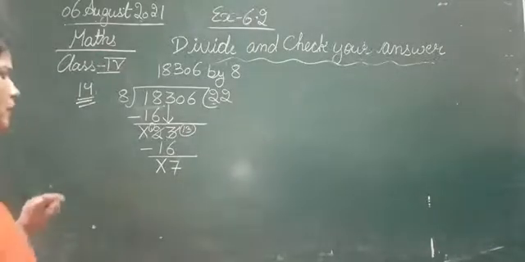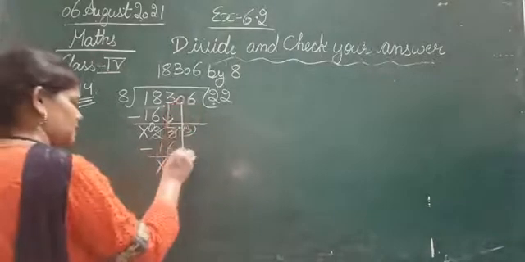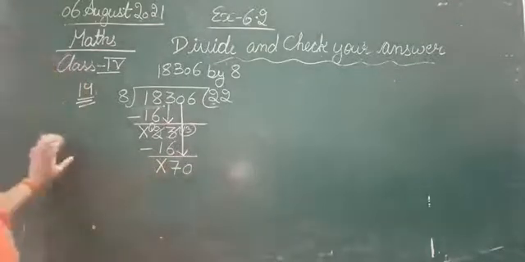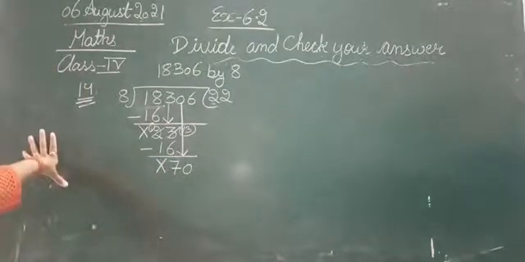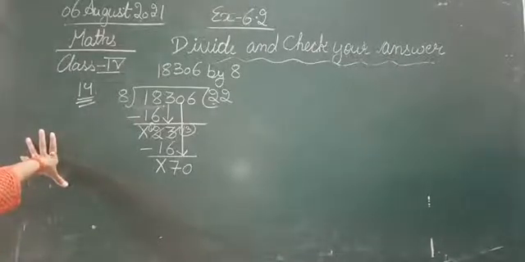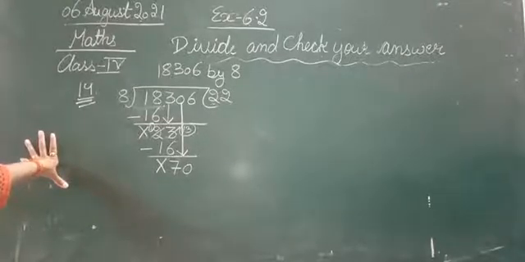Now again we will bring down the next digit, that is 0. Bring the 0 down and the number became 70. So now we will divide 70 by 8. So we have to read the table of 8 where you will get 70 or less than 70.